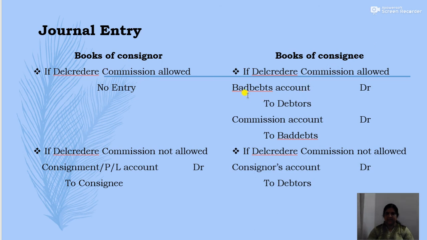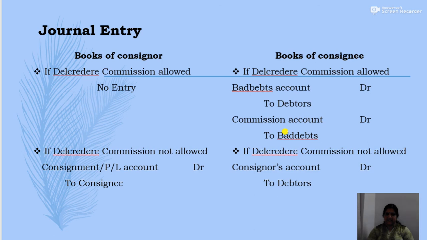The first entry will be bad debts account debit to debtors, that is the incurring of bad debts. Then it will be closed by transferring to commission account, because the consignee has already received del credere commission.